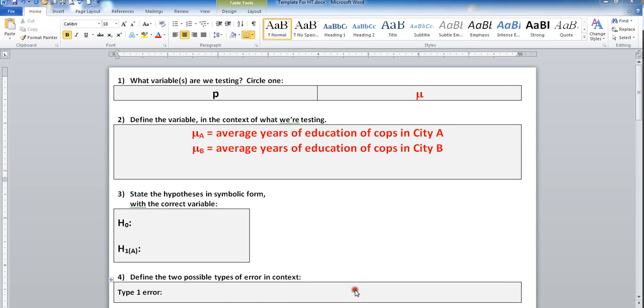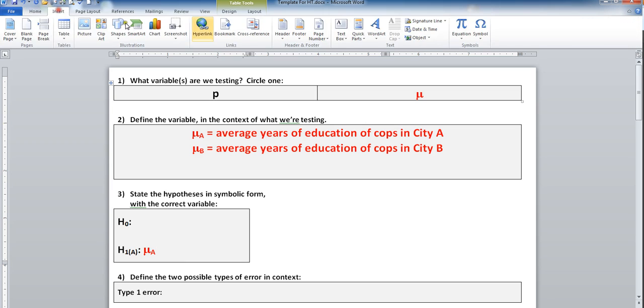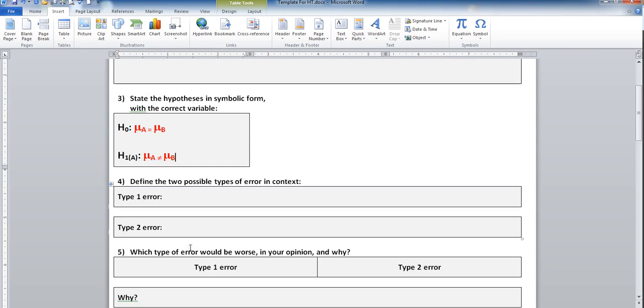Did we test for a difference? I've forgotten. Let me look real quick. Is there a difference? Yes, so we are seeing if there is a difference between these two parameters, so let's insert a does not equal sign. Does there appear to be a difference between these two parameters? I don't know. Let's find out.